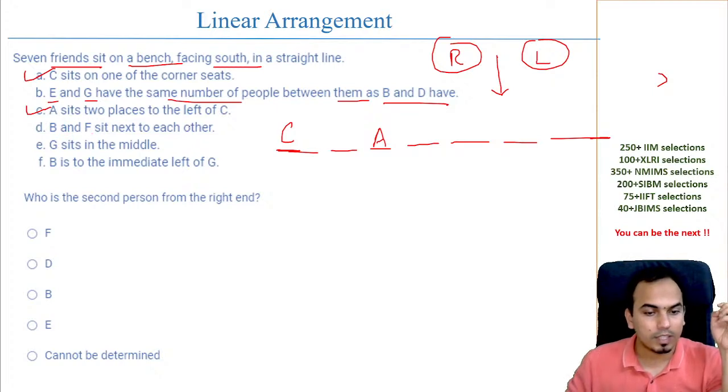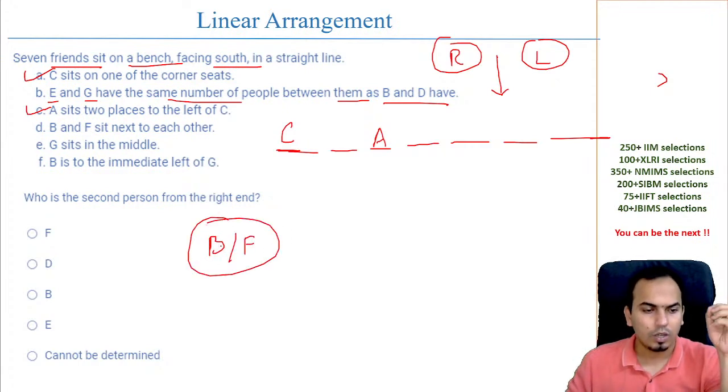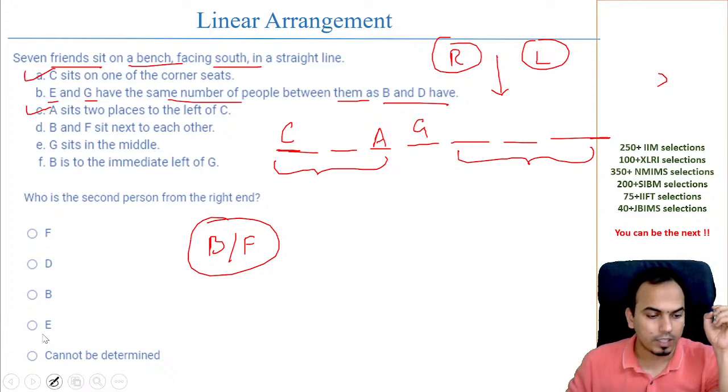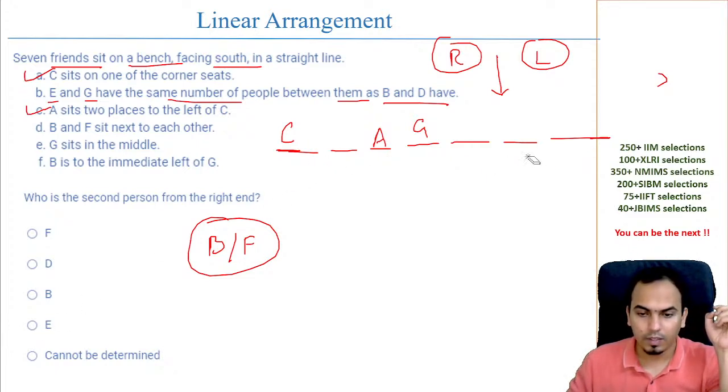B and F sit next to each other. So now you cannot draw that because there can be many combinations. Okay, but B and F are next to each other. Okay, make a visual note, write it somewhere. Okay, like that. I'll come to it. G sits in the middle. Now, if G sits in the middle, okay, that means G is going to be here because there are 3 people on this side. Okay, and then there are 3 people on this side. So G is in the middle. Okay, so we have done that as well.